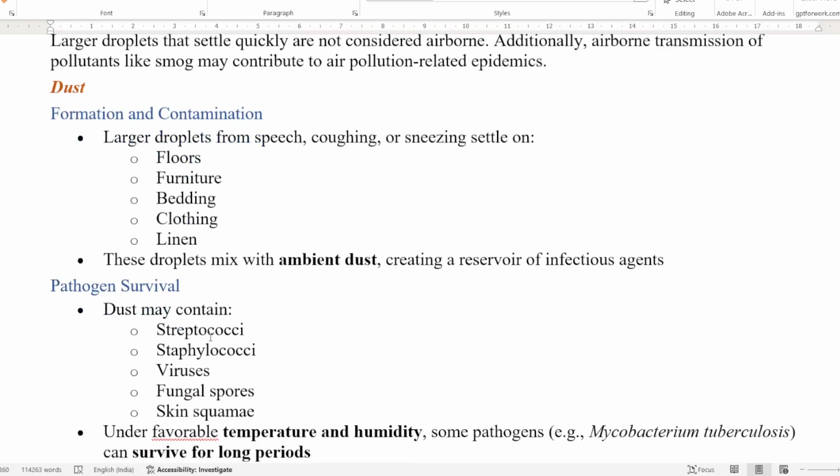Next, we talk of dust. Dust can also produce diseases. How? Because dust may contain streptococcus, staphylococcus, any type of virus, any type of fungus, and whenever favorable temperature and humidity are there, they can survive for longer periods and be transmitted to the human being. How? Through speech, coughing, sneezing, and these types of activities, they settle on the floor or furniture or any type of bedding, clothing, linen, and then they mix with the dust and enter the body of the host.